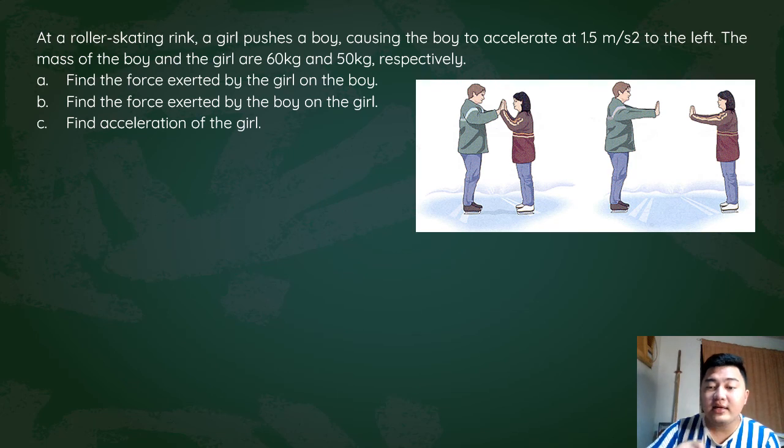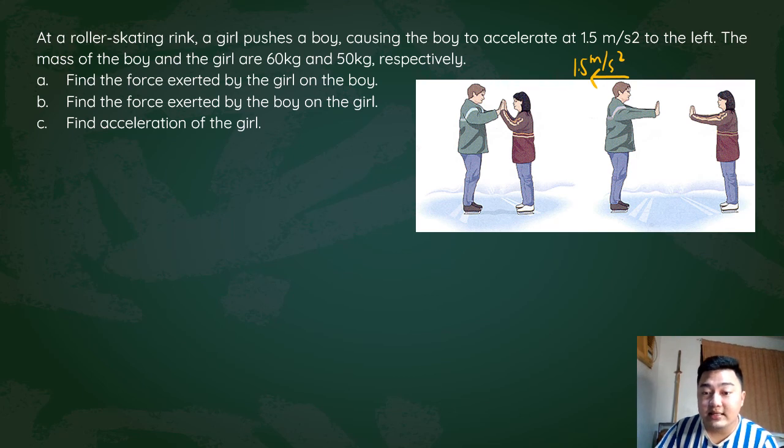When we look into the problem closely, you have here the boy and the girl at a skating rink. Supposing that the surface is frictionless, the girl pushes the boy, which causes the boy to accelerate at 1.5 meters per second squared.